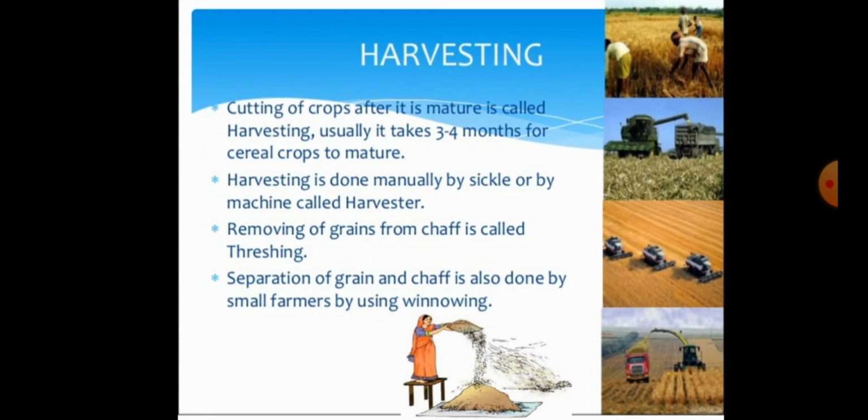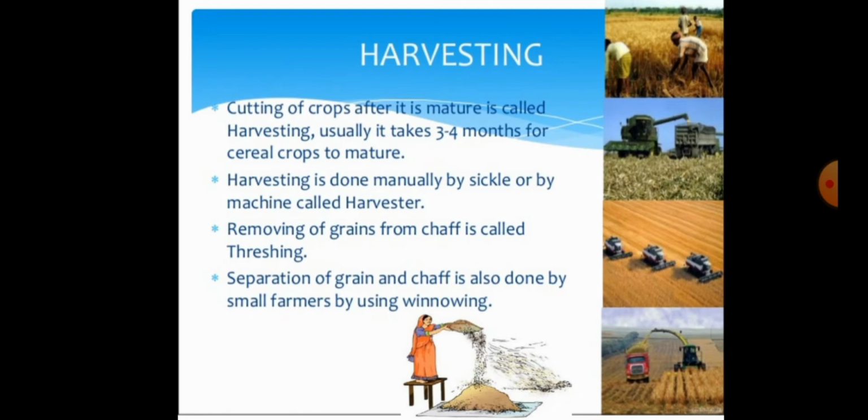Harvesting is the process of cutting of crops after they are mature. What is harvesting?